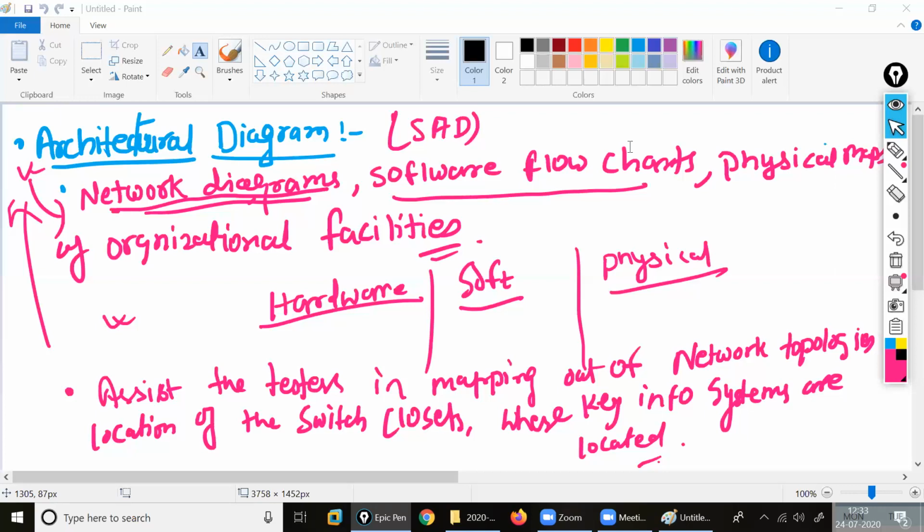Then after that, coming to the software part, or the software you have to run inside that, software flow charts should be there, like you are running the programming language. Inside the project, the software team is also sitting. Correct or not? If you go inside the company, the hardware team is there, that means the network team is there. Then the software developers are there, software testers are there.